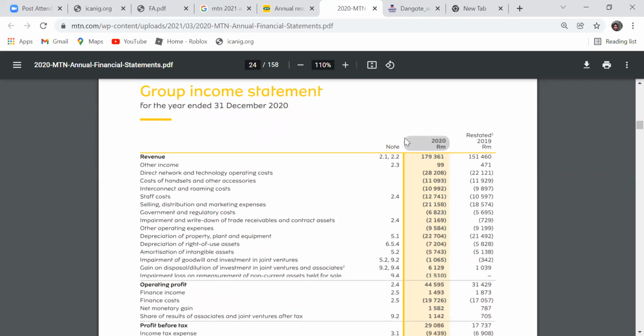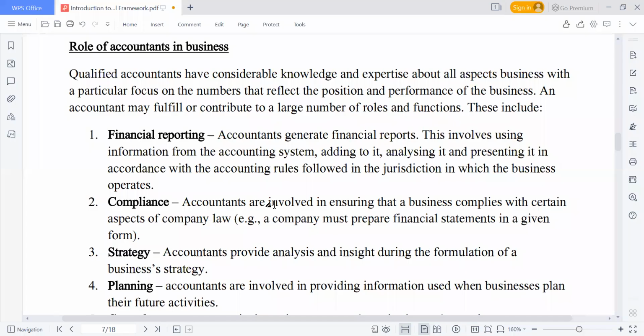So accountants are involved to ensure that every item here complies with whatever the regulation is. So we ensure that businesses do things in accordance with the way it's supposed to be done, not the way you like it.